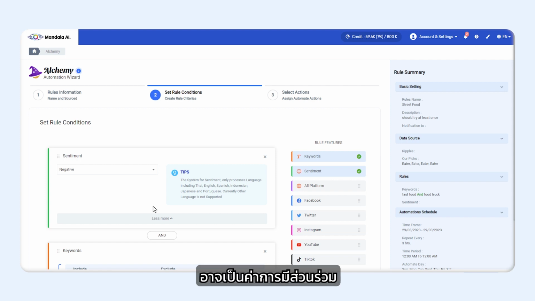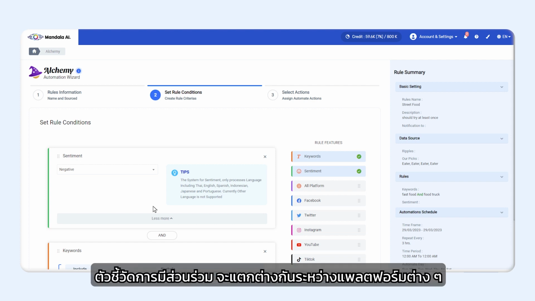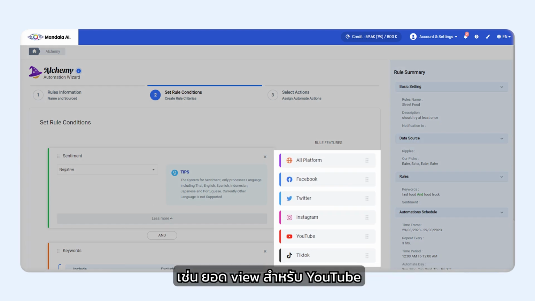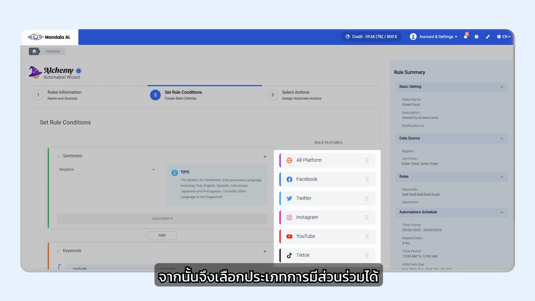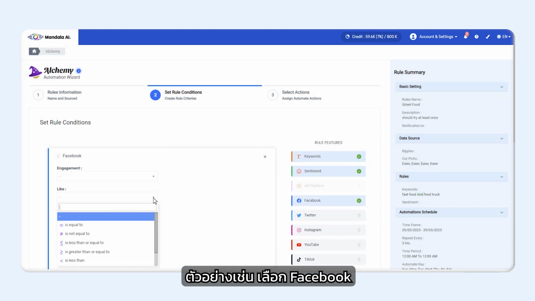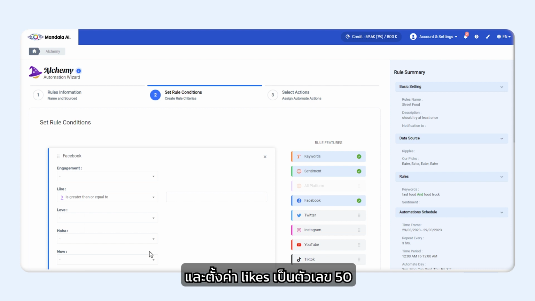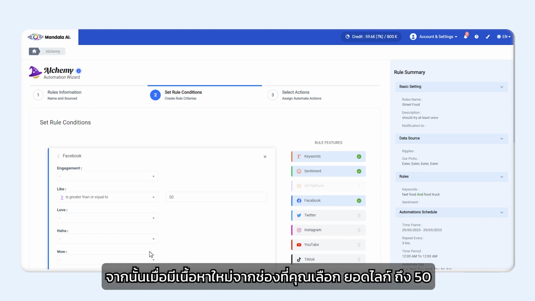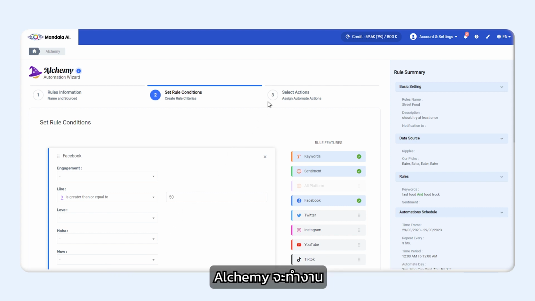It could be engagement. Engagement metrics are different between the different platforms, like views for YouTube and shares for Facebook. So select the platform first, then you can pick the engagement type. For example, pick Facebook and set likes the number to 50. Then when new content from your chosen channels reaches 50 Facebook likes, Alchemy will take action.